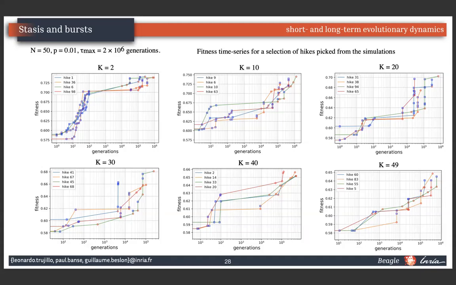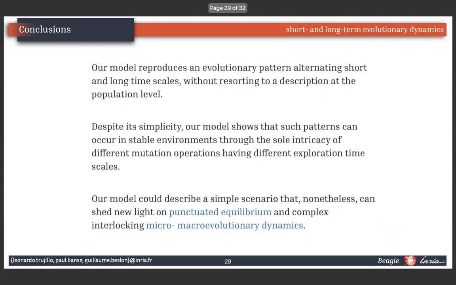When K is high, the evolutionary dynamics is more turbulent, meaning that there are no well differentiated time scales between the types of mutation. So our conclusion: our model reproduced an evolutionary pattern alternating short and long-term time scales without resorting to a description at the population level.